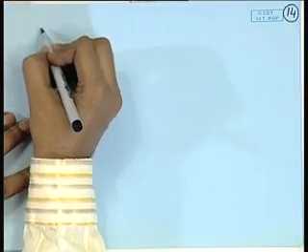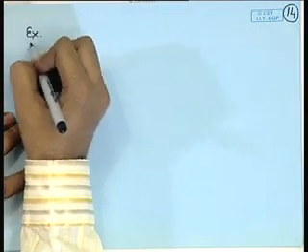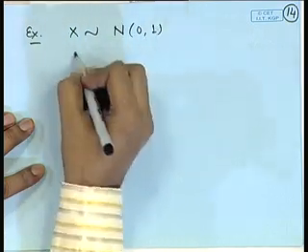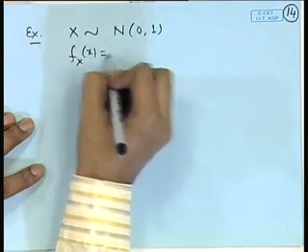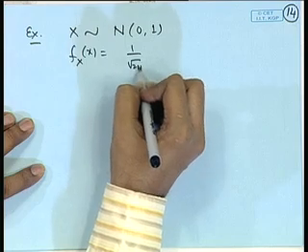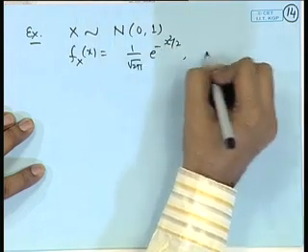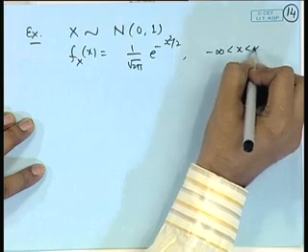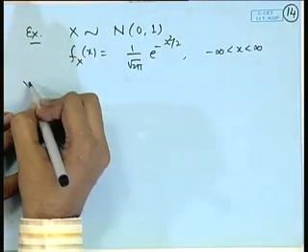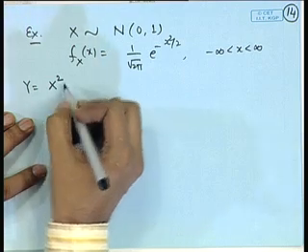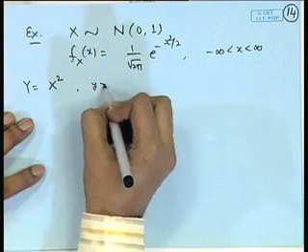Let us consider, say, X follows a normal 0, 1 distribution. So, the density function is 1 by root 2 pi e to the power minus x square by 2. Consider the function, say, Y is equal to X square. So, now for a given y